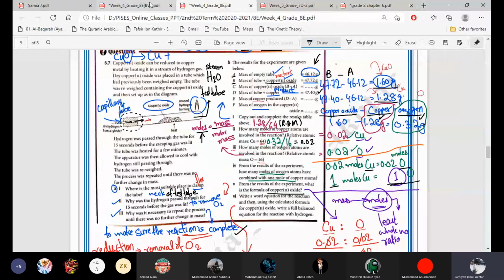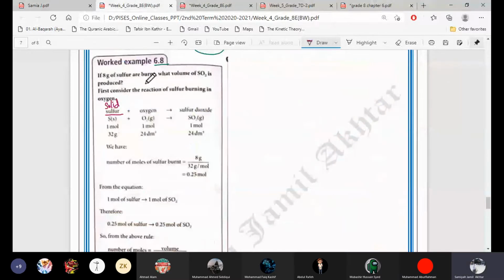So, first question: if 8 grams of sulfur are burnt, what volume of sulfur dioxide is produced? The equation: if sulfur is burned, burning always takes place in the presence of oxygen, so sulfur plus oxygen, O2, gives sulfur dioxide gas.